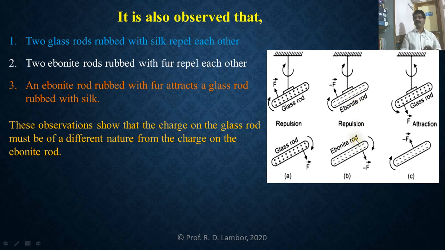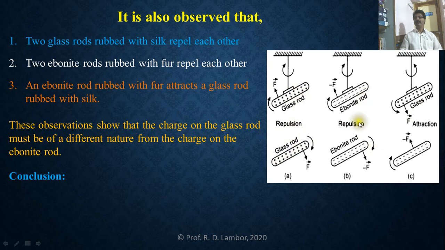So there is repulsion between them. But in the third case, the glass rod is rubbed against silk cloth, so the glass rod acquires positive charge. And the ebonite rod is rubbed against fur, so it acquires negative charge. That's why between positive and negative charge there is an attraction. So we can say that the nature of charge on the glass rod must be different from the nature of charge on the ebonite rod.